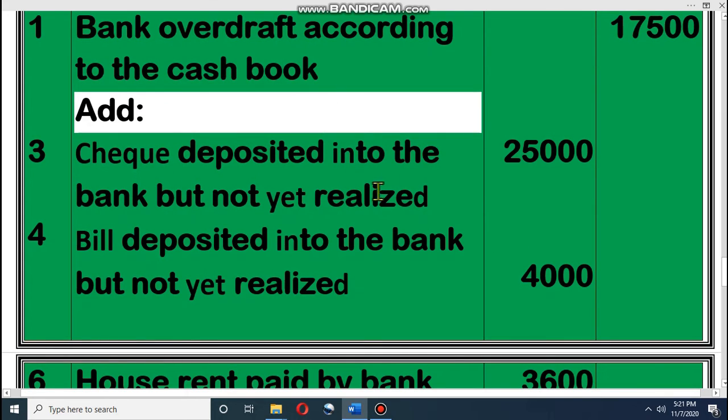Look at this: check deposited into bank but not yet realized. That means I have deposited in the bank. If I deposit in the bank, that means our bank money increases. That means I made it a debit. Who made it a debit? We made it a debit. That means if we made a debit, that will be added. That's why it is added.